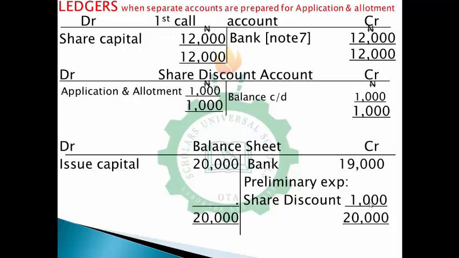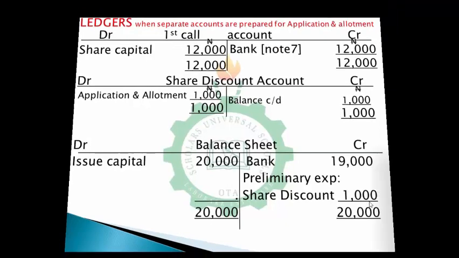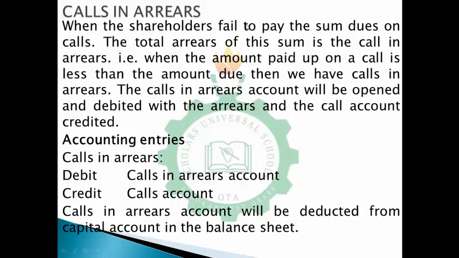You understand? So in this case, calls in arrears is a situation whereby shareholders fail to pay the sum due on call. That is, they have not paid the sum due on their call. So the total arrears of this sum is called the calls in arrears. That is, when the amount paid up on a call is less than the amount due, then we have calls in arrears. So the calls in arrears account will be opened and debited with the arrears, and the call account credited.